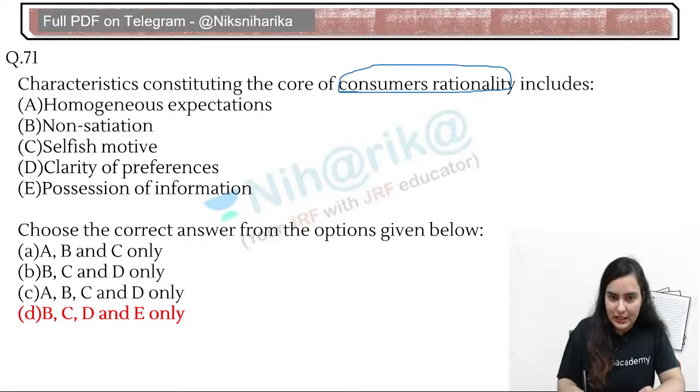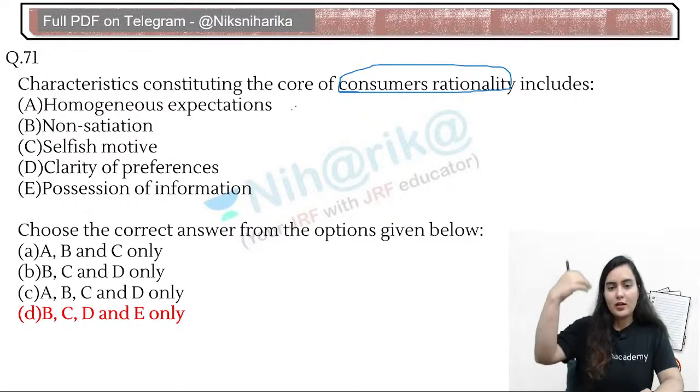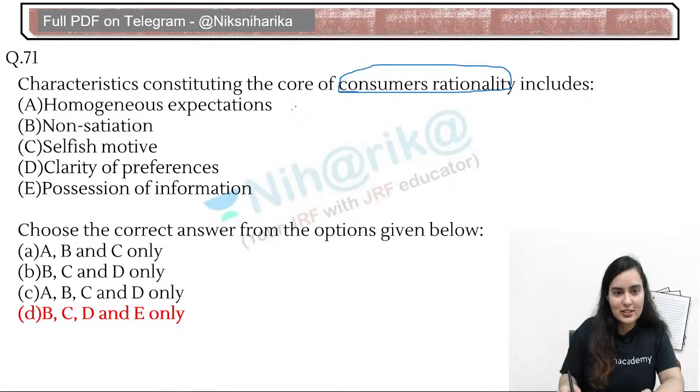See, the consumer is rational. That means what? That means he is having a homogeneous expectation. Every single time he will demand the same kind of product in the same quantity, or exactly the same type of product. No, he will not expect Maggie in morning, noon or night, all right? Now, if we say non, very good, yes, because the consumer is subjective, right? Okay, subjective. So that's why this will be wrong, otherwise all the points will be right.